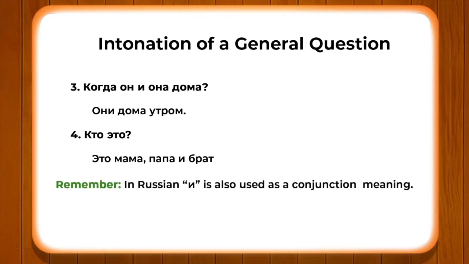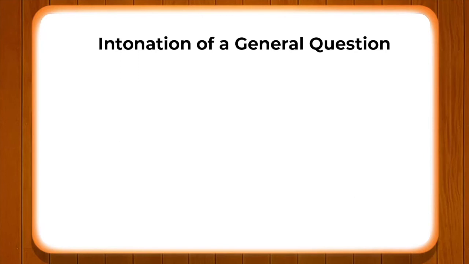Alright. So, please remember that in Russian, И is also used as a conjunction meaning "and". We have already done quite a few exercises and examples, and now we will do once more. Mama y papa, mom and dad.